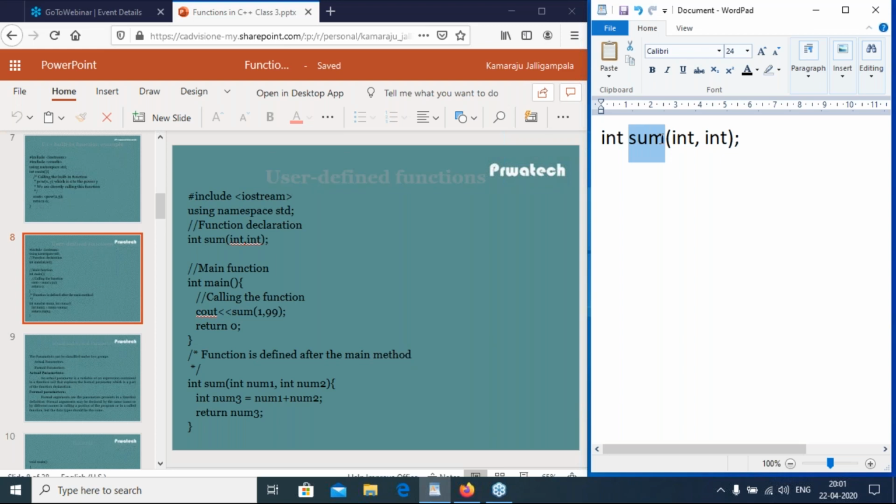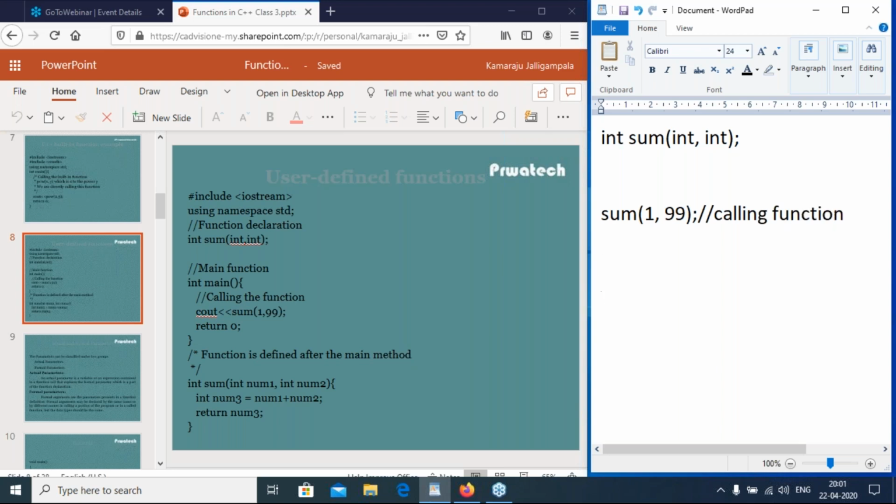Sum is the function name having two integer parameters and returns an integer. Then every program starts with main. So I call the function: sum of 1 comma 99, where 1 is an integer and 99 is also an integer. So this is the calling function.